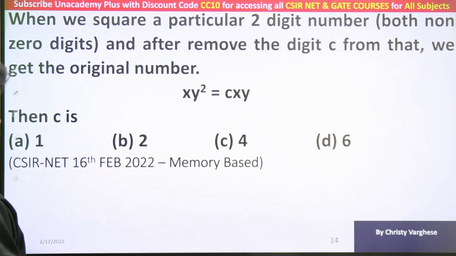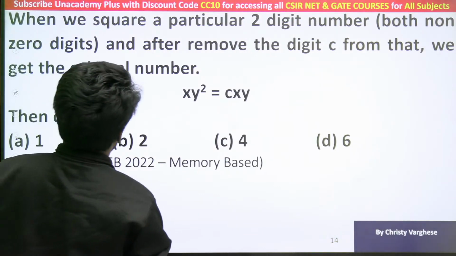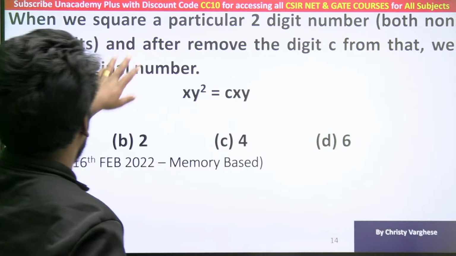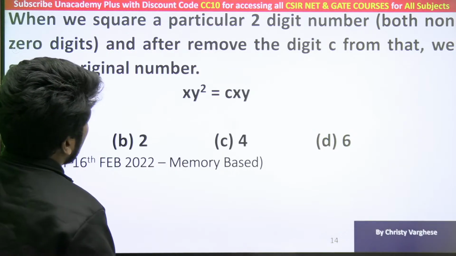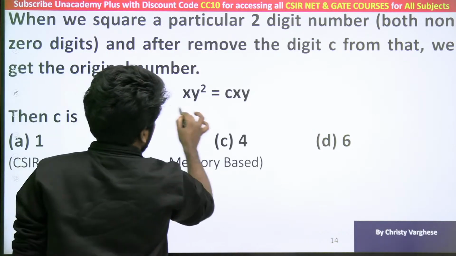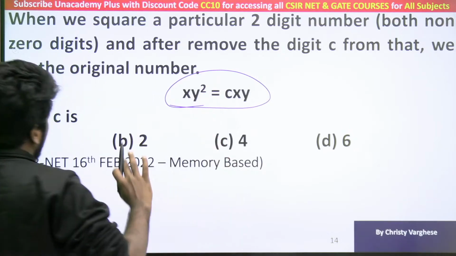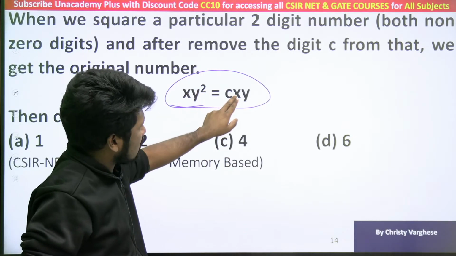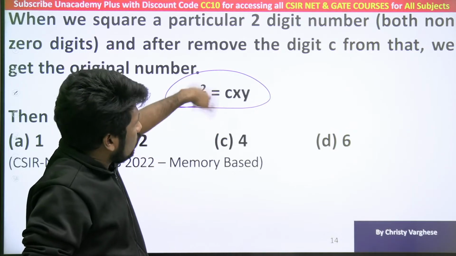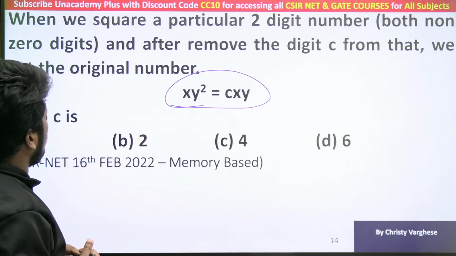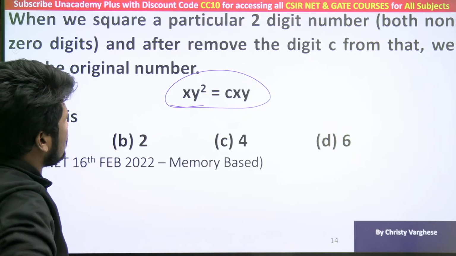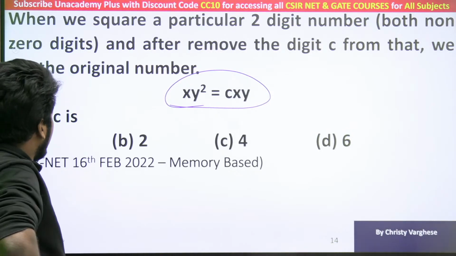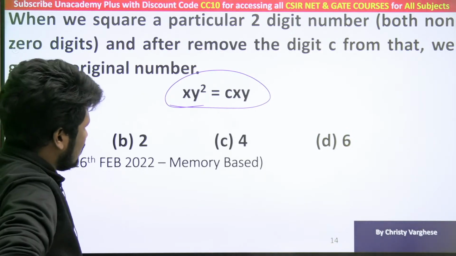Okay, this question also I need help from all of you who attended the exam. There is much correction to be done on this question. When we square a particular 2-digit number, this is the idea of the question that students have sent me: a 2-digit number is there. If you square it, you will get CXY. And if you remove the C, you will get the original number XY itself. Then what is that C? That is the question.